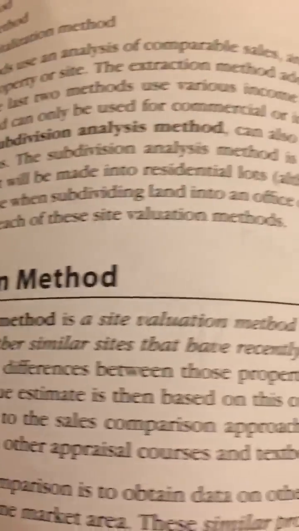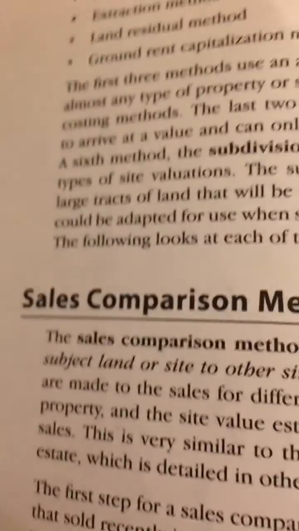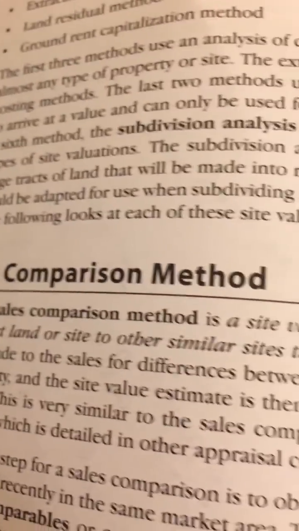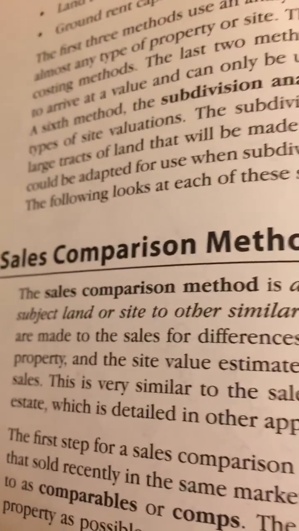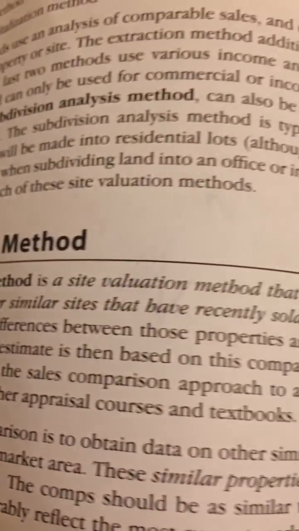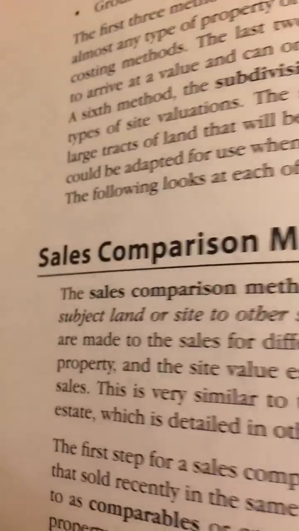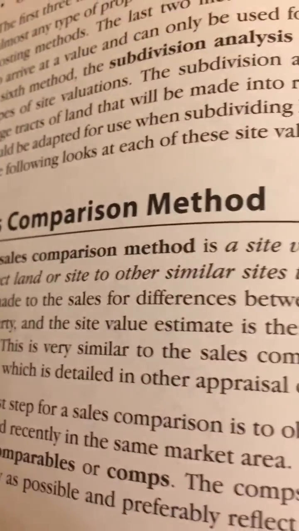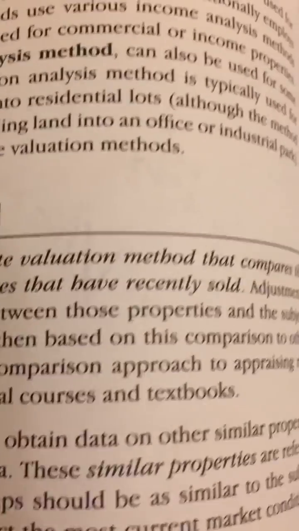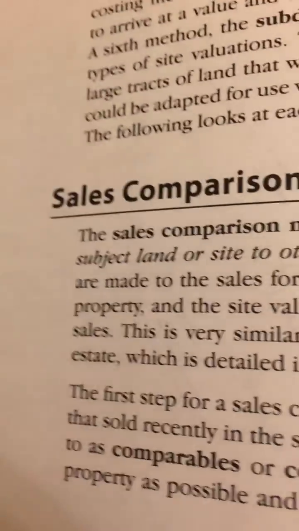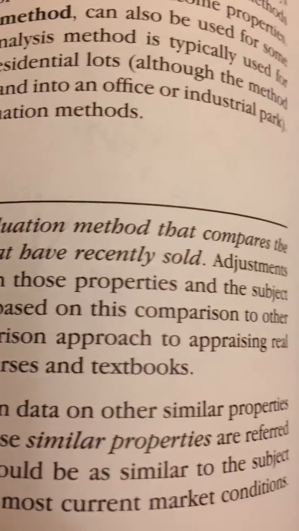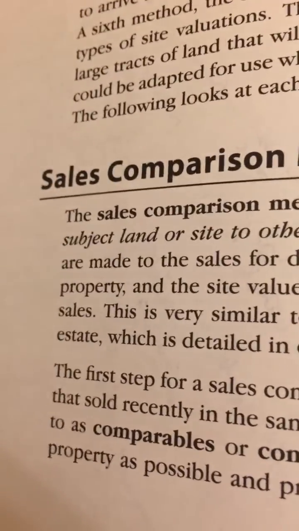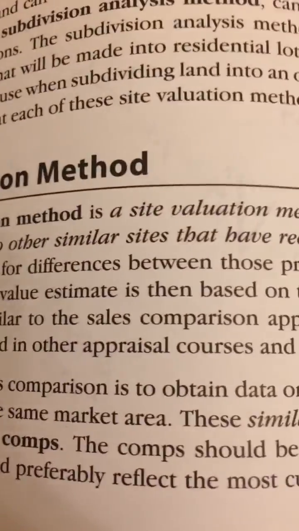Sales comparison method. The sales comparison method is a site valuation method that compares the subject land or site to other similar sites that have recently sold. Adjustments are made to the sales for differences between those properties and the subject property, and the site value estimate is then based on this comparison to other sales.